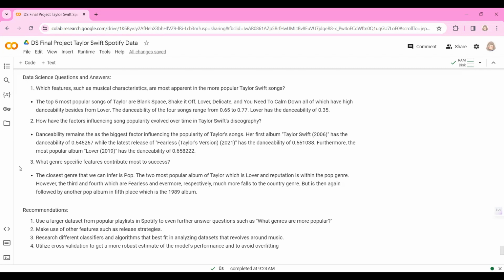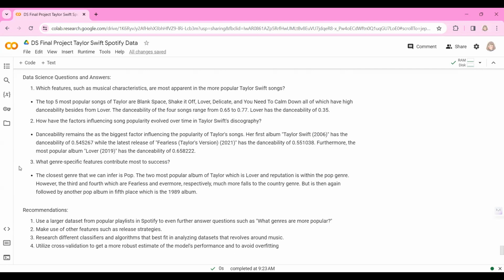Moving on to the next question. How have the factors influencing song popularity evolved over time in Taylor Swift's discography? We can see that danceability really remains as the biggest factor influencing popularity of Taylor's songs. Her first album, released in 2006, has a danceability of 0.545. Let's take note that this, her debut album, falls under the country genre because she started with country. While the latest release, Fearless Taylor's Version in 2021, has a danceability of 0.55.